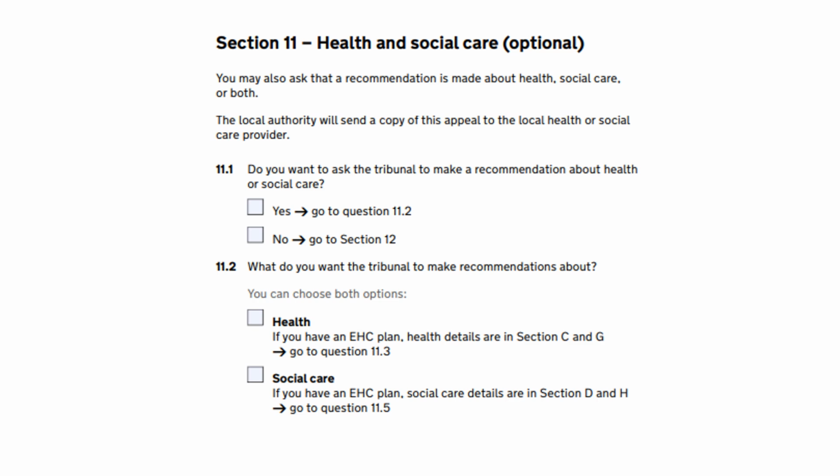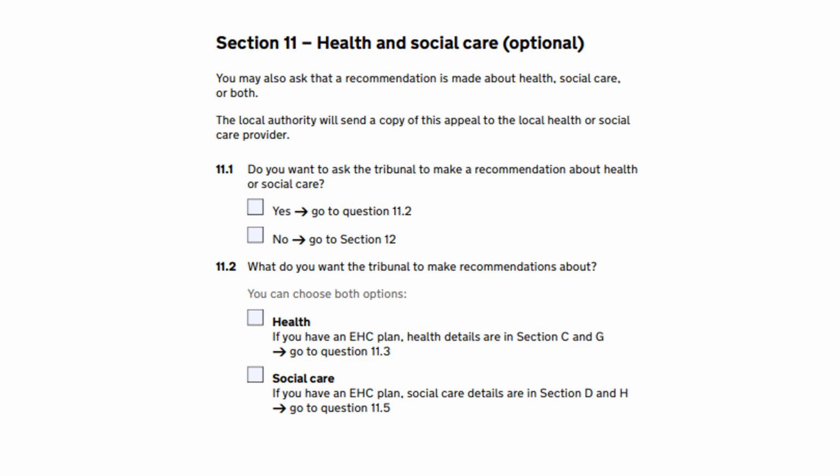However, you cannot bring an appeal only about health or social care. You must also be appealing one or more of the educational parts of the plan, which are sections B, F or I. The SEND Tribunal can recommend that your child's health and social care needs and supporting your child's plan are made clearer and more detailed, changed or included if they're missing. Please be aware that the Tribunal will not make decisions where professionals have made different clinical diagnoses or have made different recommendations about health provision.